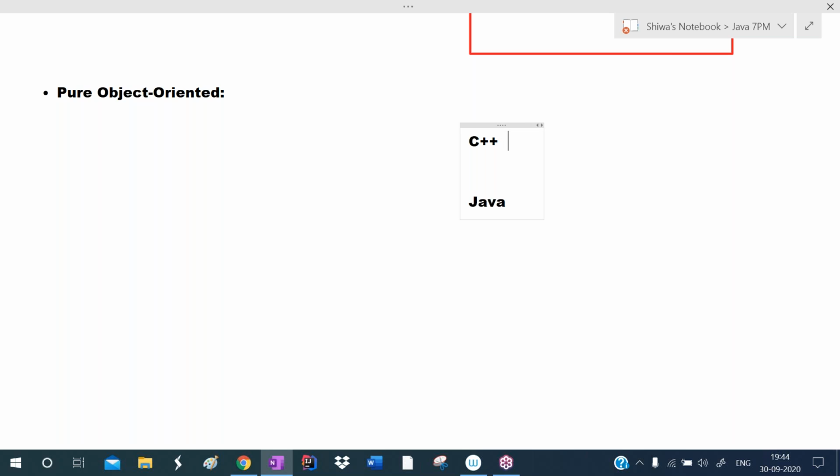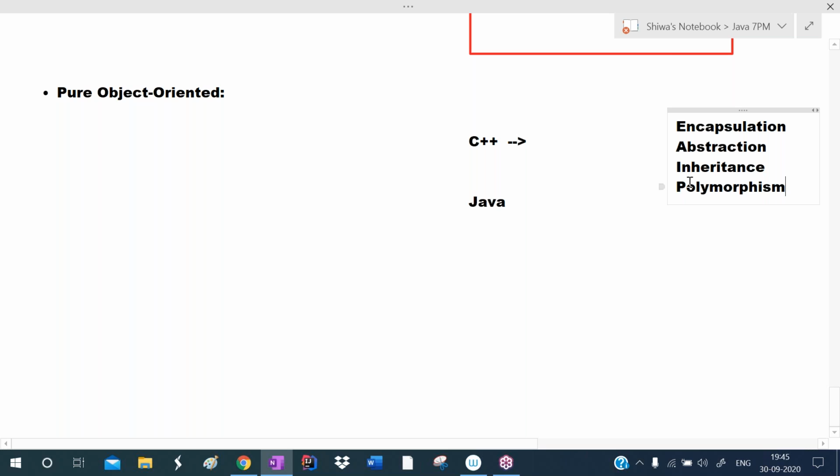In the previous class, I already told you, if any language supports encapsulation, abstraction, inheritance, and polymorphism, these four concepts, that language is called an object oriented programming language.